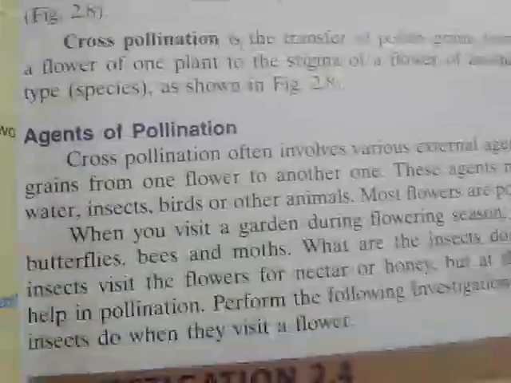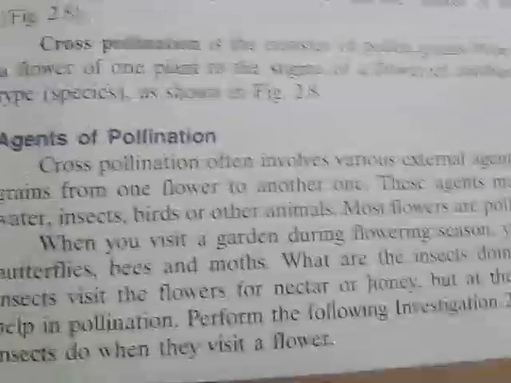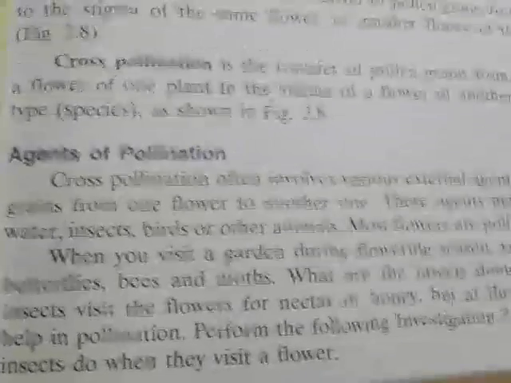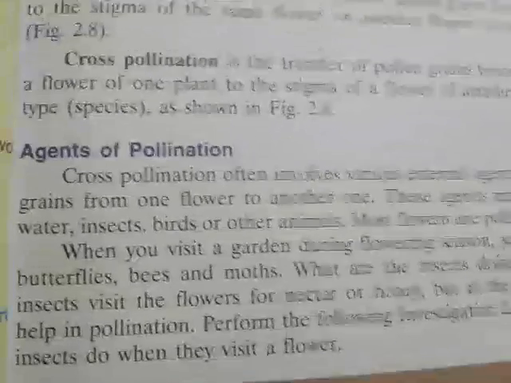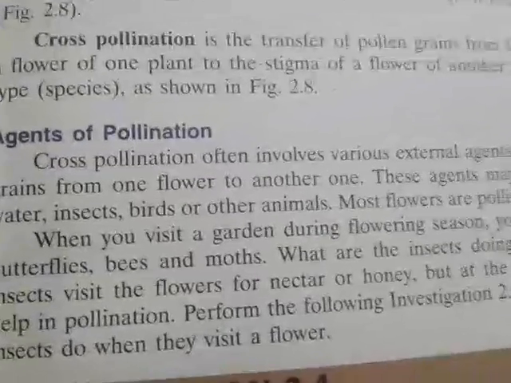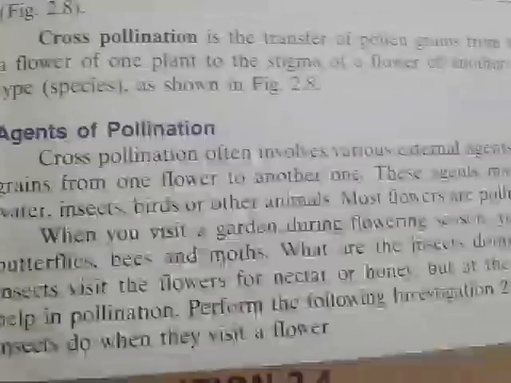If you see the outer part of the plant, the pollination by insects, when the flower is being pollinated by the insects, is called insect pollination. You know that some of the agents of pollination are air, water, insects, birds and other animals. So whenever the flower is pollinated by insects only, it is called pollination by insects.